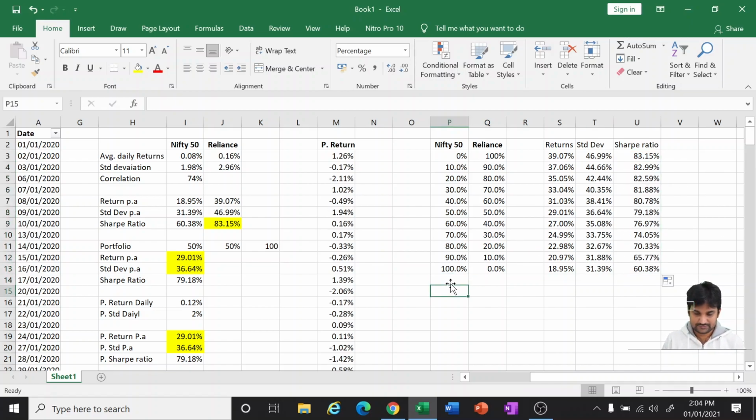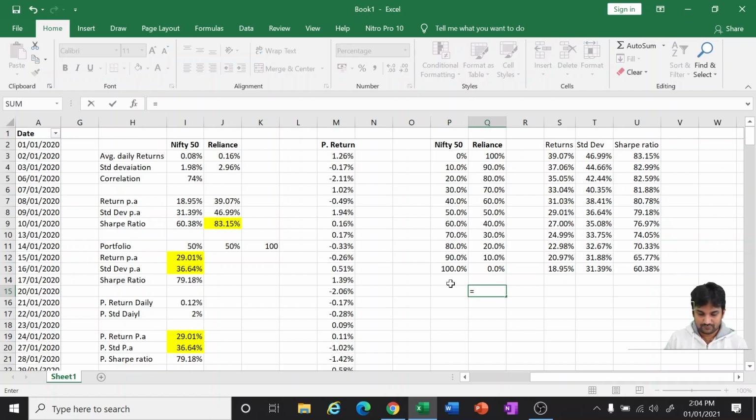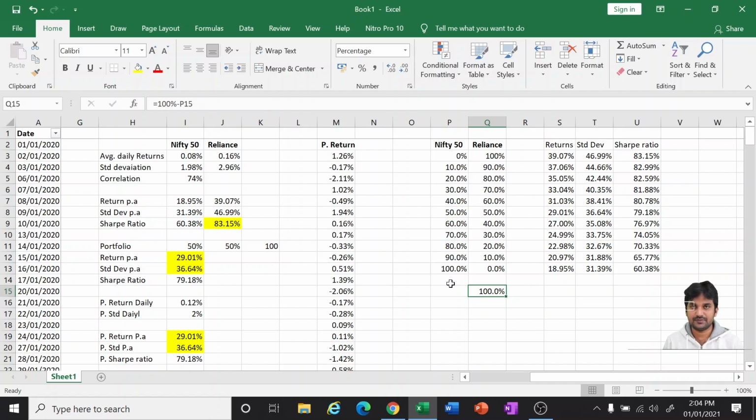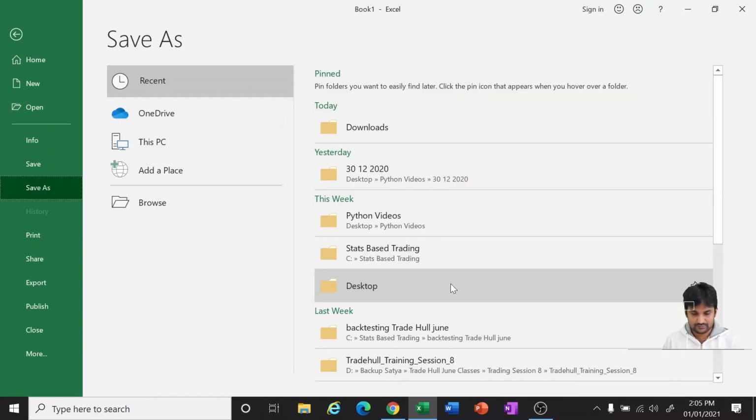What I can tell Excel is I want to have certain percentages wherein whatever I invest in Nifty 50, the left will be invested in Reliance or vice versa. So total 100% will be invested. Now again, the return will be the same, standard deviation formula, everything is same.